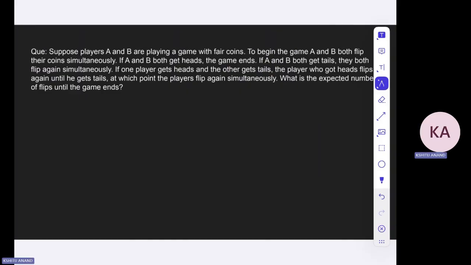Suppose players A and B are playing a game with fair coins. To begin the game, A and B both flip their coins simultaneously. If A and B both get heads, the game ends. So A and B are tossing the coin simultaneously, and if they both get heads, the game ends, right?